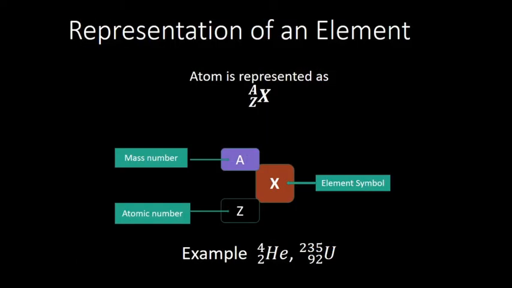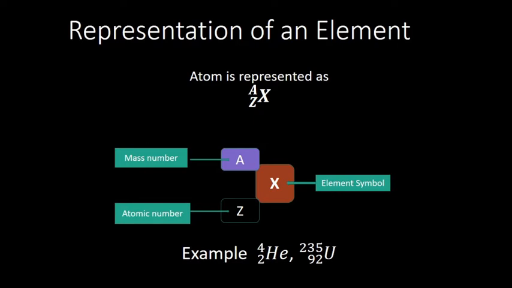Now before going into the arrangement of electrons, we'll just see the representation of an element. Representation of an element means representation of an atom. This is how you have to write it: the X, then on the left hand side top corner you should write A, and on the left hand side bottom you should write Z. What is X?